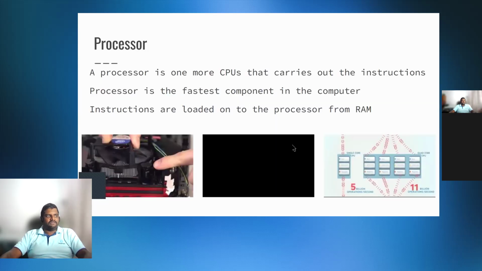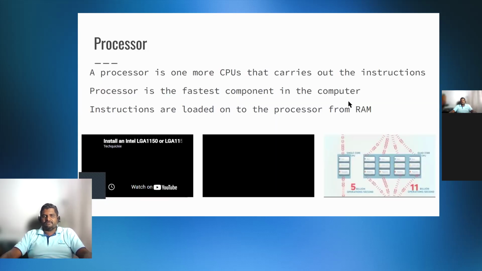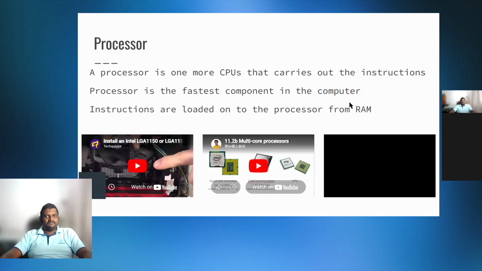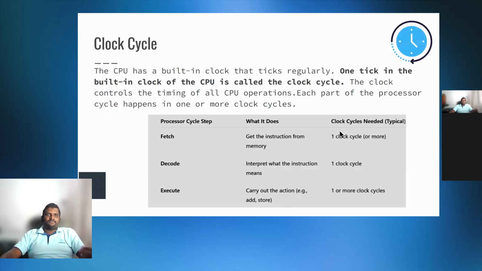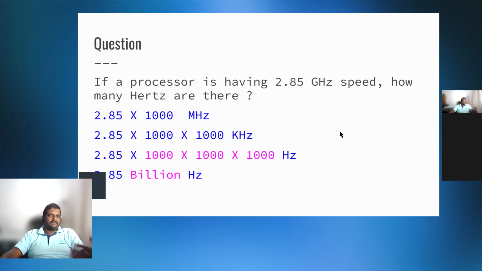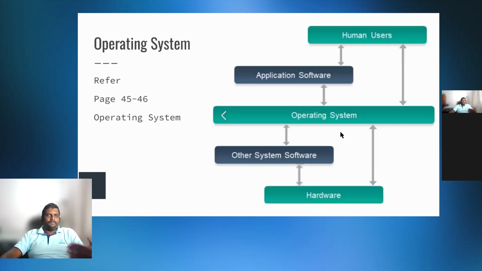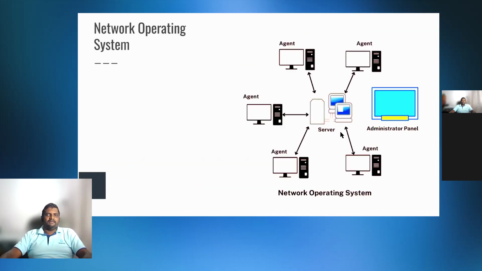And I'm not just going through this, I'll show you videos to understand all of those things. There is YouTube content. Not that I have created them, but there is very valuable content on YouTube, and whichever is valuable for you guys, I'll show it to you. So process cycle, clock cycle, questions, how to answer them, operating systems, and all of those things.